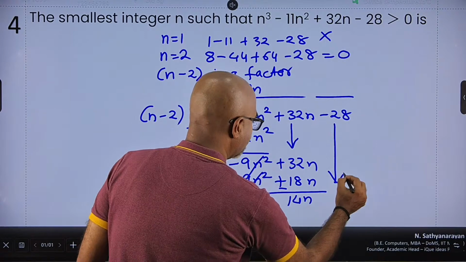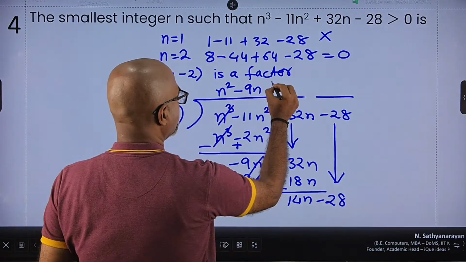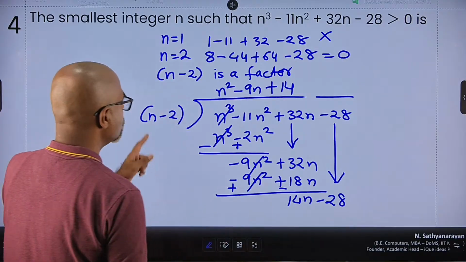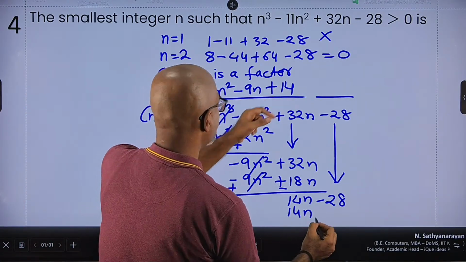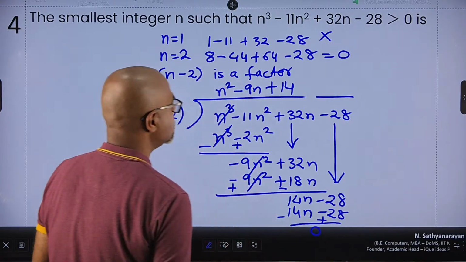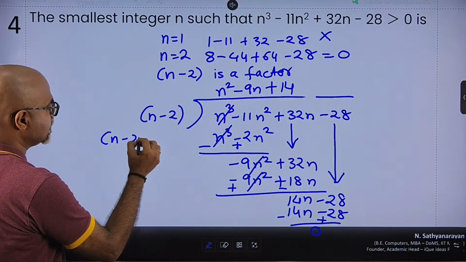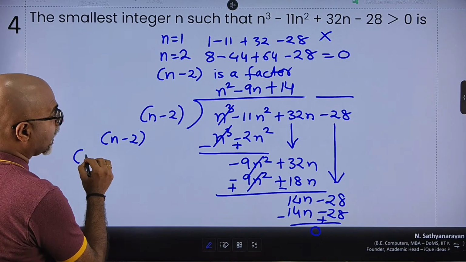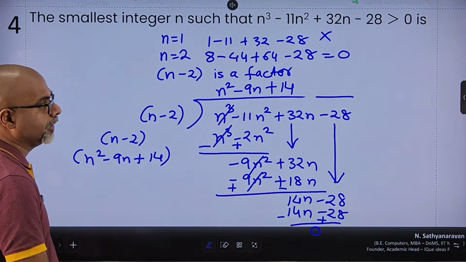And I take down the final term minus 28. N and 14, so plus 14. So n into plus 14n, minus 2 into this, minus 28. Brilliant. Change the signs, subtract, I end up with 0. So I get my factors. N minus 2 is a factor, and the other factor is n square minus 9n plus 14.